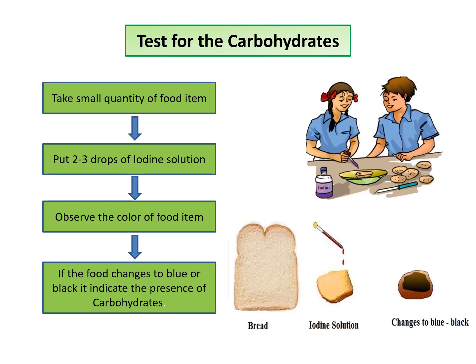For example, this is a simple test you can also do at your home. Take a slice of bread and then put iodine solution on it. If it turns blue-black, then it indicates the presence of starch in it. You can also carry out this test on peeled potatoes. Put iodine solution on a peeled potato, and you will observe the blue-black color, which indicates the presence of starch or carbohydrate in it.